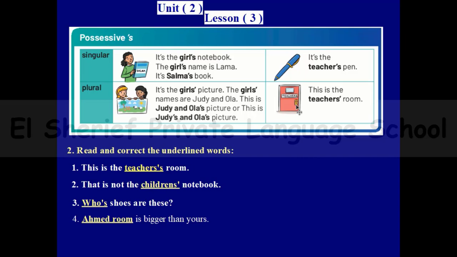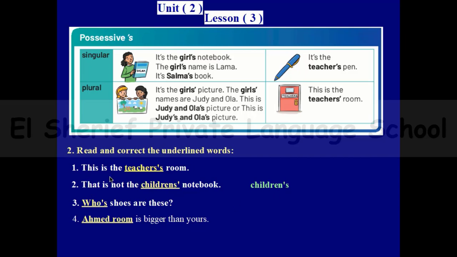This is a plural noun, but it doesn't end with S. So I will treat it like a singular one and add apostrophe S. Like in this example, it's not the childrens' notebook. Of course, this is the wrong answer, because children is a plural word that doesn't end with S, so I will just add apostrophe S to the word.